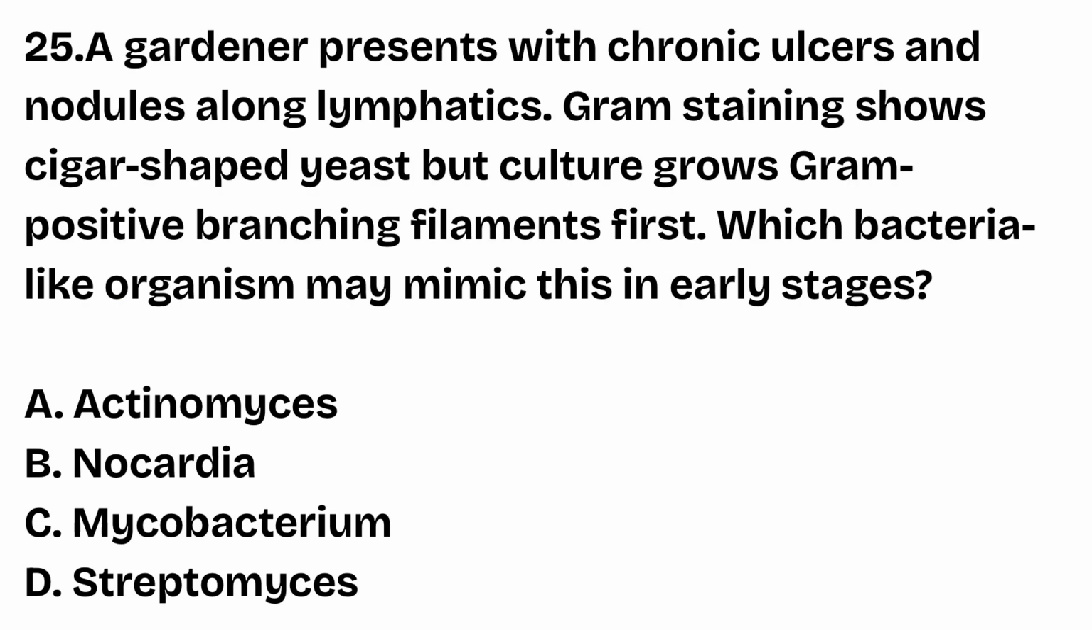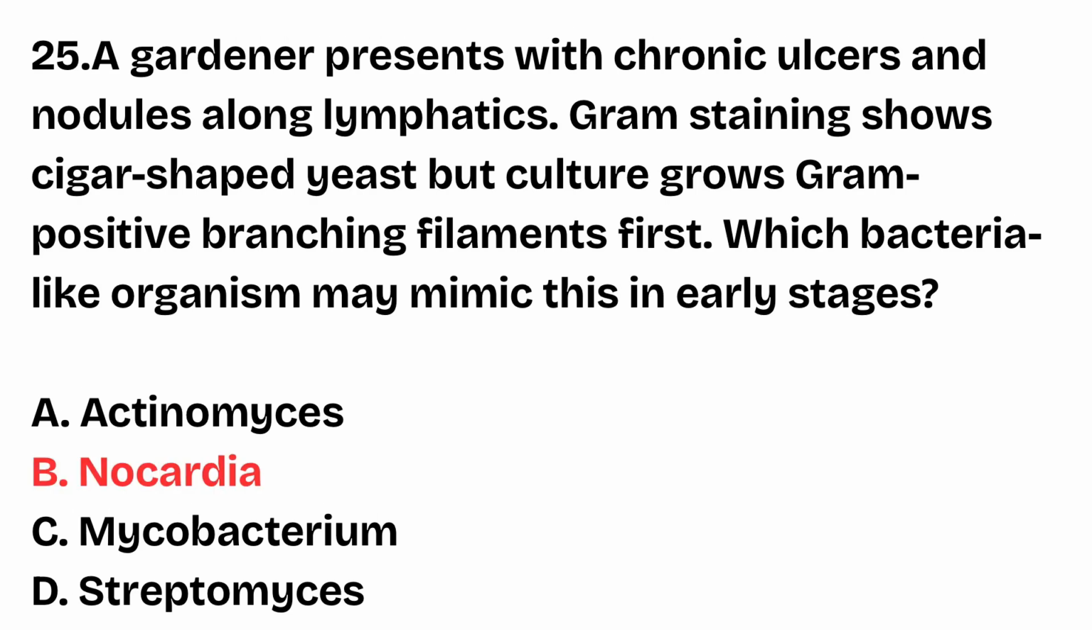Question number 25. A gardener presents with chronic ulcers and nodules along lymphatics. Gram staining shows cigar-shaped yeast, but culture grows gram-positive branching filaments first. Which bacteria-like organism may mimic this in early stages? Actinomyces, Nocardia, Mycobacterium, Streptomyces. The right answer is option B, Nocardia. Sporothrix shows cigar-shaped yeast, but early cultures can grow gram-positive branching filaments. Nocardia is a partially acid-fast branching filamentous bacterium that can mimic this.